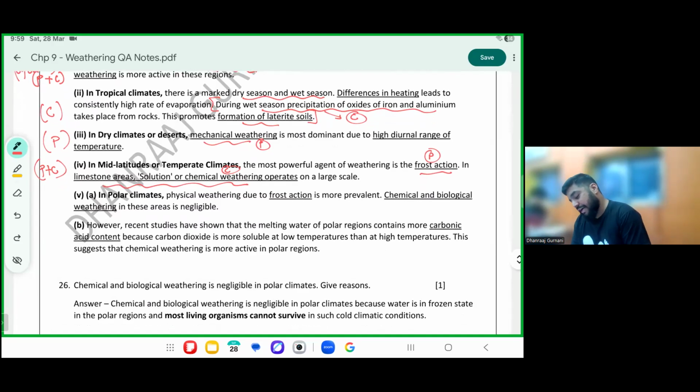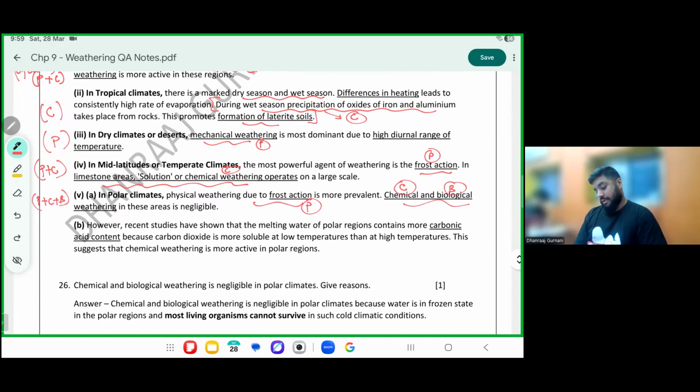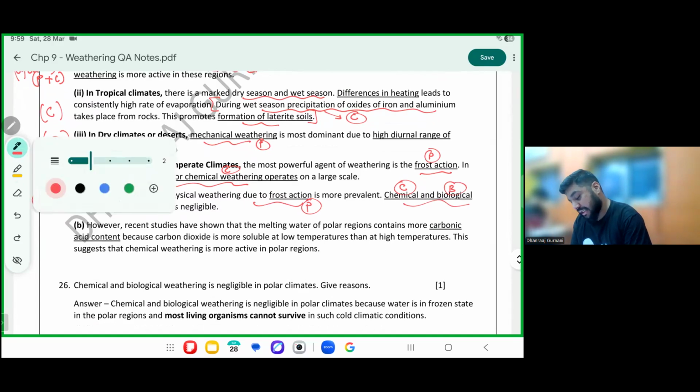Polar regions, you find frost action. Frost means again physical as well as chemical and biological. So polar regions P plus C plus B. Now, look here. Please underline this concept.